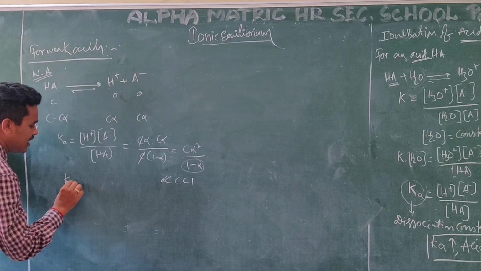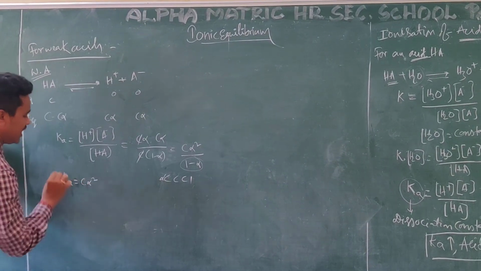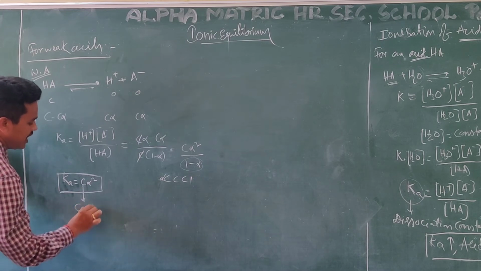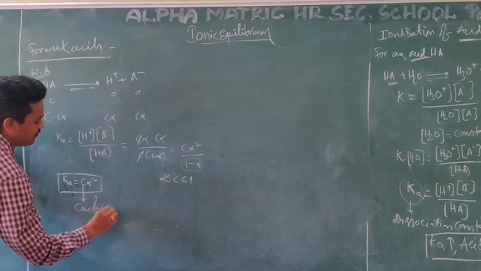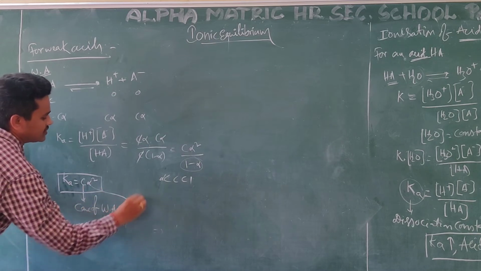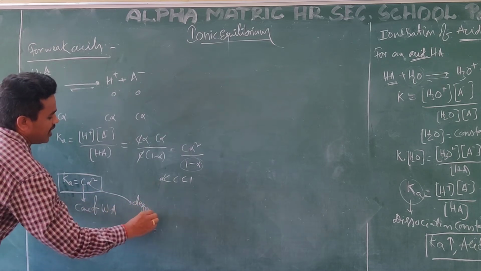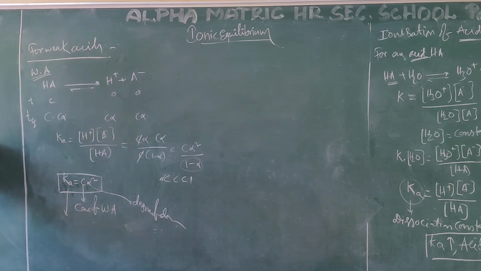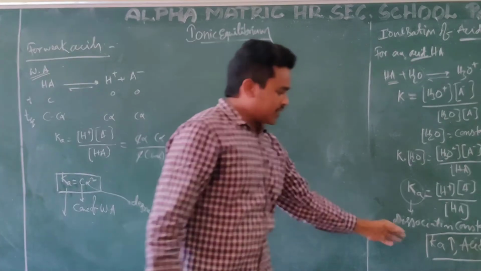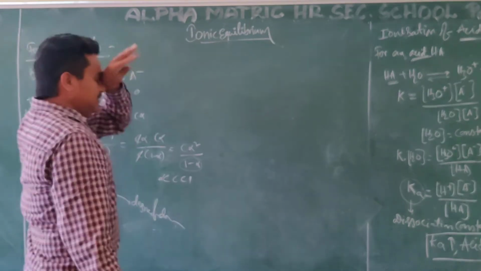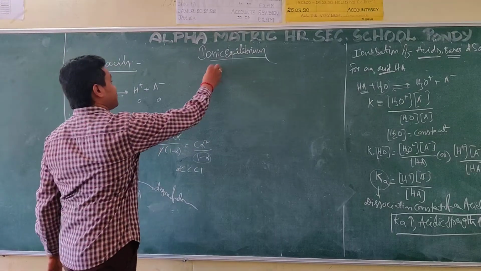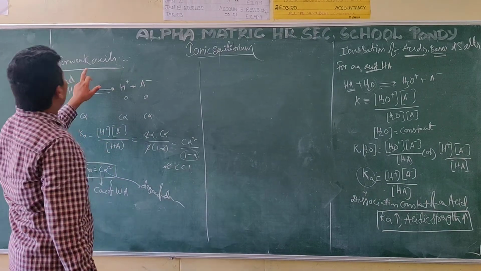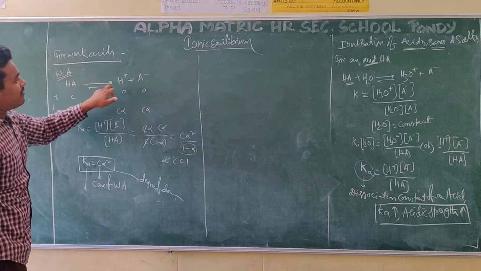Ka is equal to C alpha square. C is the concentration of the weak acid, alpha is the degree of dissociation, and K is the dissociation constant here. And now see, here itself there are some formulas. K value is there. I am talking about acid now. What do I need?